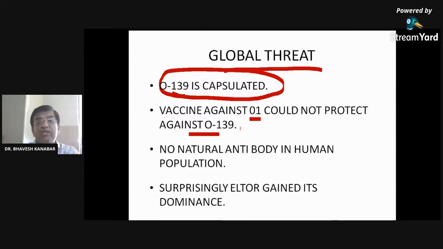So vaccine against one strain of the bacteria or one strain of the virus cannot protect against another strain, and that is why there is difficulty in developing a vaccine against corona also. There are so many strains of the corona as per various reports. So vaccine against one strain may not protect against another strain, right? So there are always chances of getting the corona, as of now. No natural antibody in the human population, right? Surprisingly, El Tor has gained its dominance.